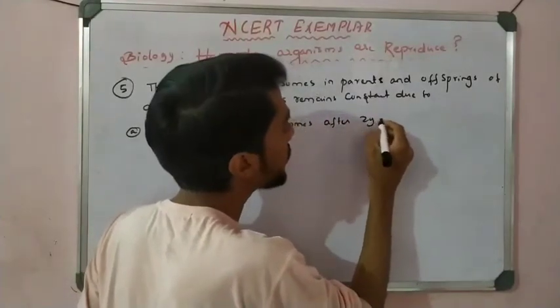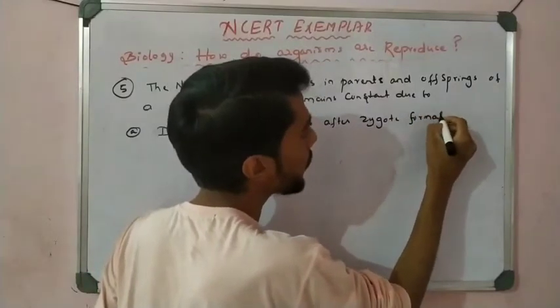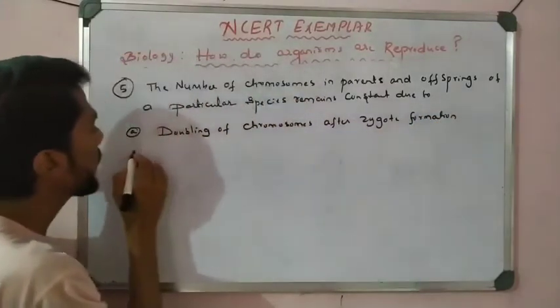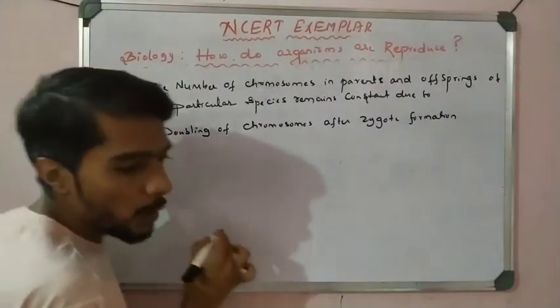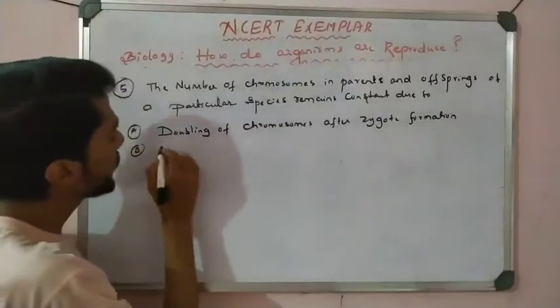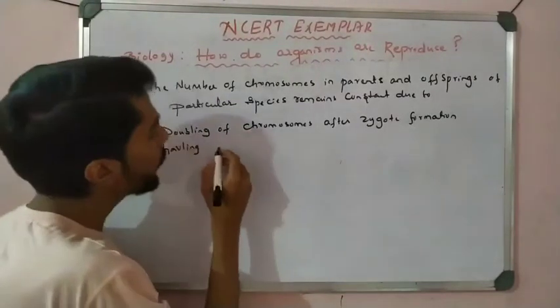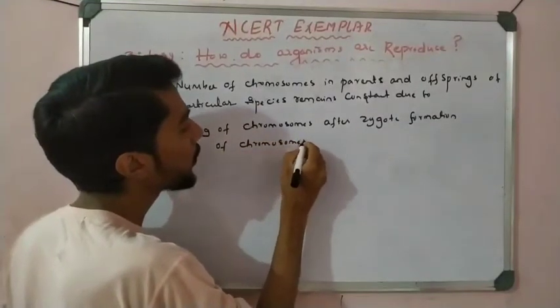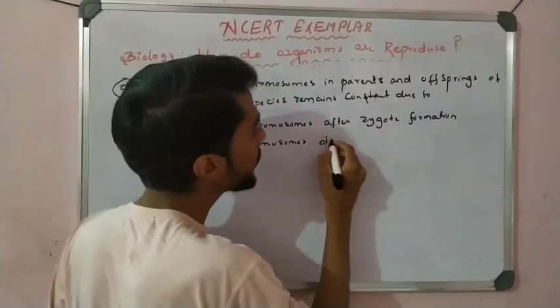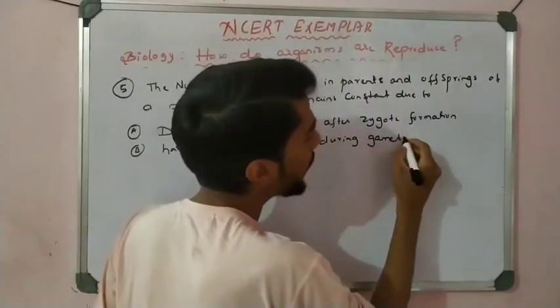Option B, halving of chromosomes during gamete formation.